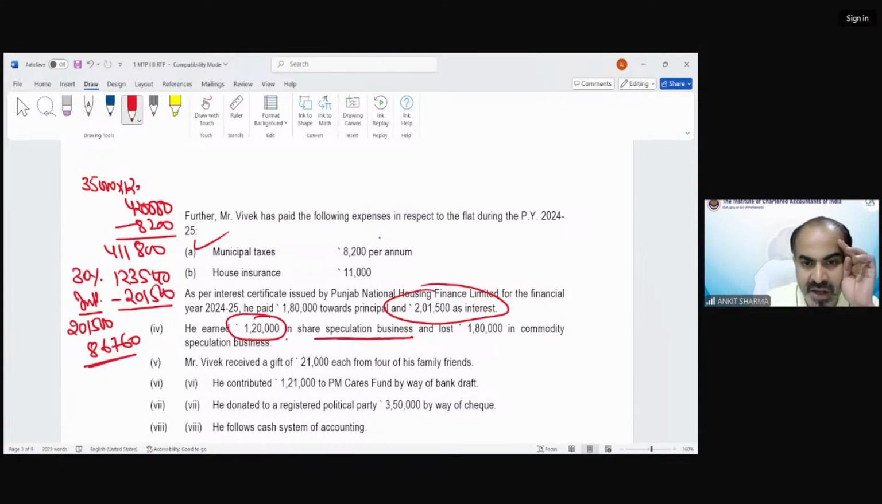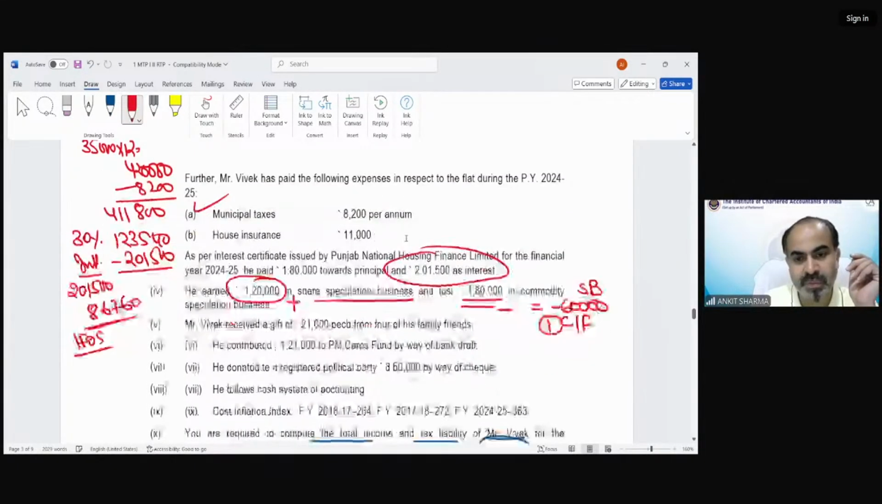There is one more loss of business that has been given, that is speculation business. 120 he earned in one speculation business, and in another speculation business there is a loss of 180. So technically there would be 60,000 speculative loss, which cannot be set off from any other income. So that is going to be carried forward. There is income from other sources information also given in the question. Vivek received a gift of 21,000 each from his 4 family friends. So that is going to be taxed, 84,000.